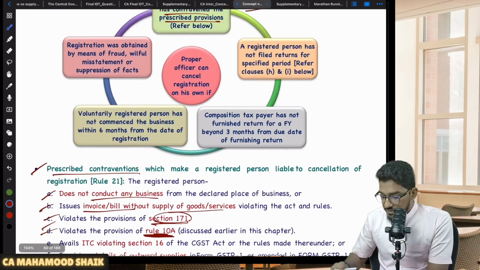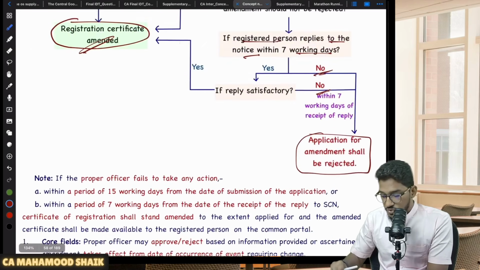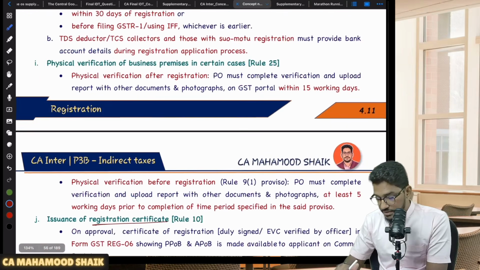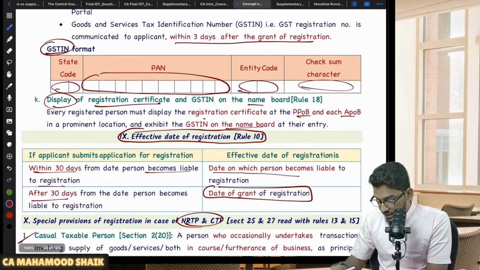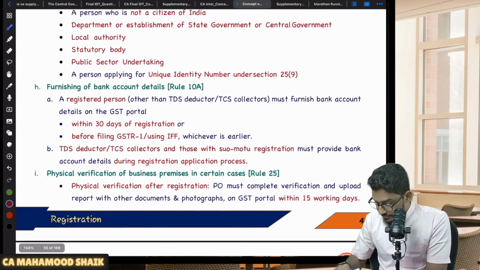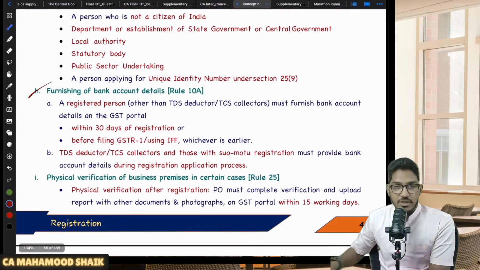See, Rule 10A, we have missed it out in revision. So what is Rule 10A? It is furnishing of the bank account details. I will take the opportunity to come back to this. I think I have missed it out. Rule 10A. Where is Rule 10A? Just one minute. Yeah, furnishing of bank account details.